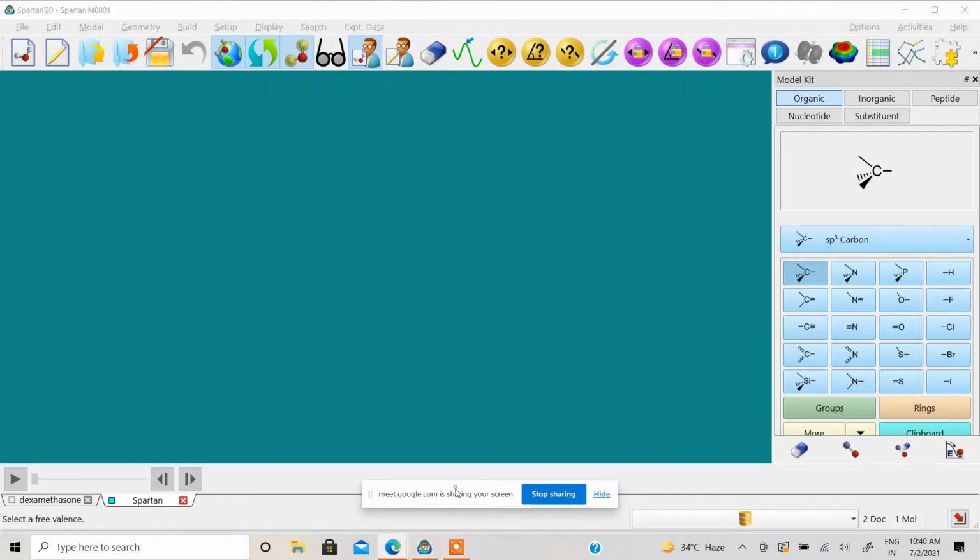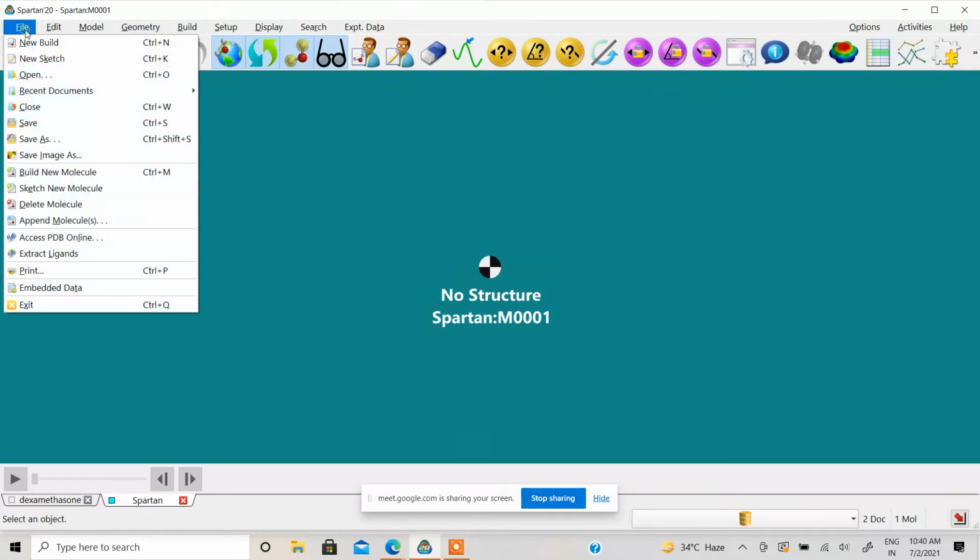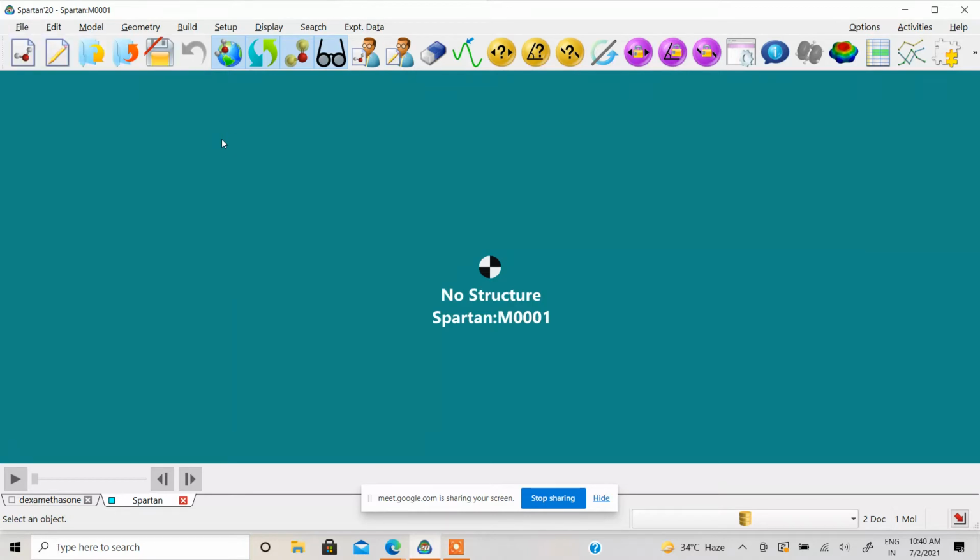Great, thank you. So this is the basic interface of the software. When you open the software, this window will not be here. It will look something like this. We have options here. These are different small icons, shorthands, and these are the pull-down options.